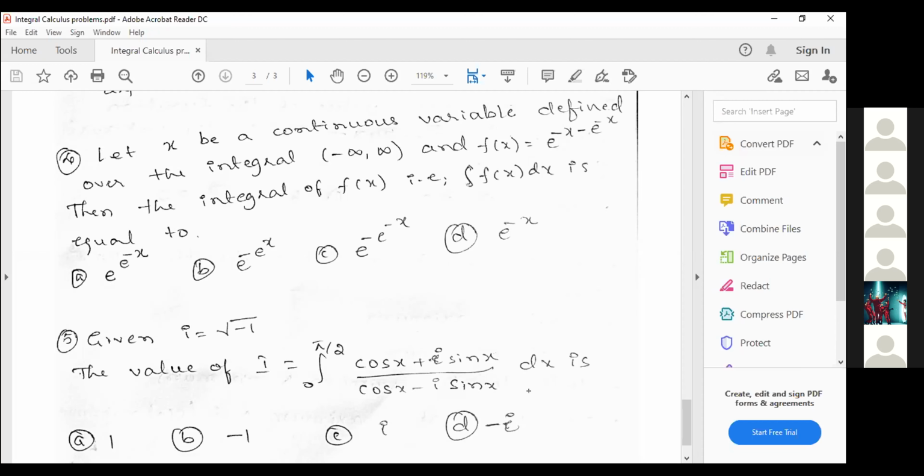Sir, do the problem, sir. Okay. What is the function? E raised to minus x minus e raised to minus x dx. Is it right? Yes, sir.